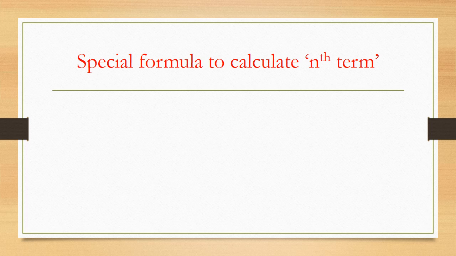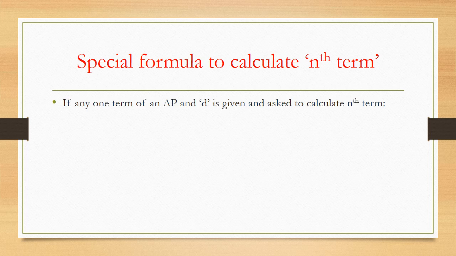So let us see, when any one term of an AP is given and D is given, how we can directly calculate any other term of an AP. If any one term of an AP and D is given, then we are asked to calculate the nth term. Let AP be the given term. In that case, if I want to calculate the nth term, that is AN equal to AP, meaning that given term, plus N minus P into D. I am going to do it.